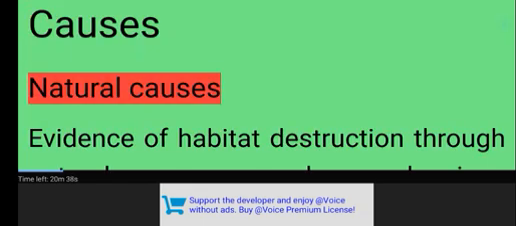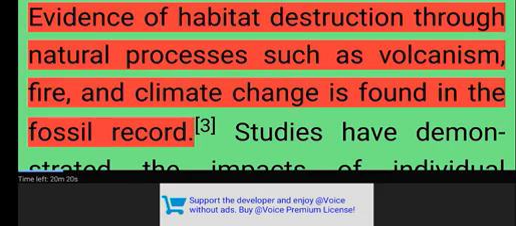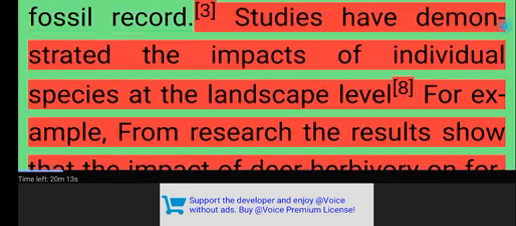Causes. Natural causes. Evidence of habitat destruction through natural processes such as volcanism, fire, and climate change is found in the fossil record. Studies have demonstrated the impacts of individual species at the landscape level. For example, research results show that the impact of deer herbivory on forest plant communities can be